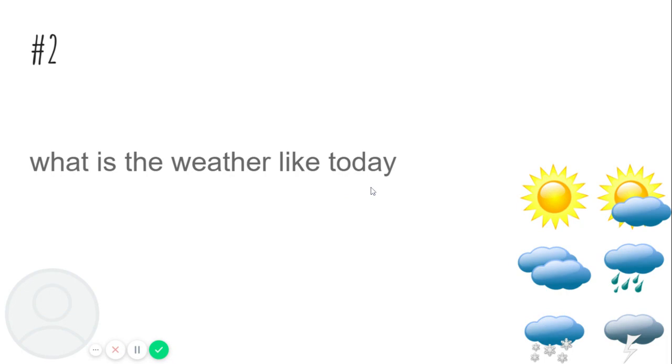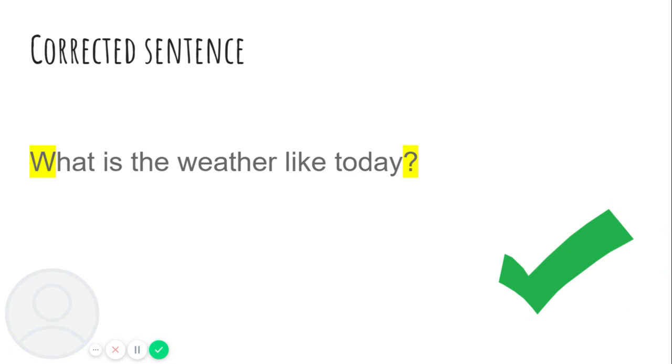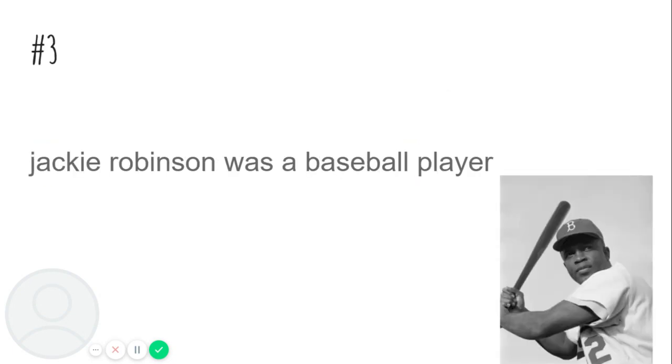What kind of sentence is this? It's an asking sentence. You're right. So we need a question mark at the end. This sentence had 2 mistakes. The beginning with a capital letter and then at the end with a question mark. Give yourself a round of applause.